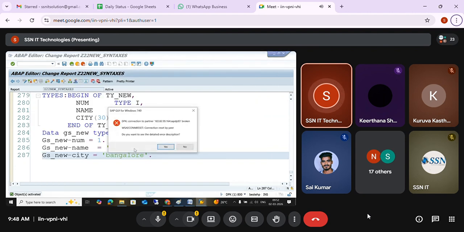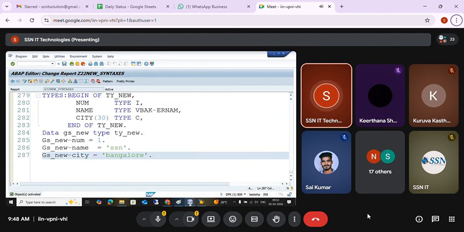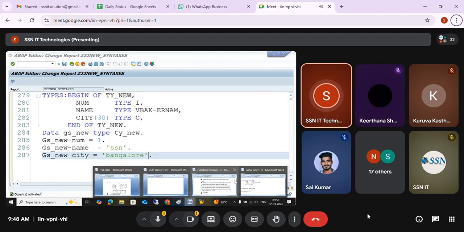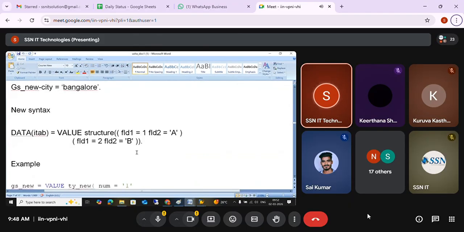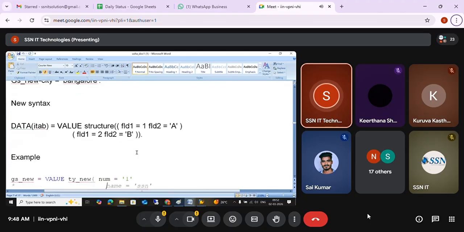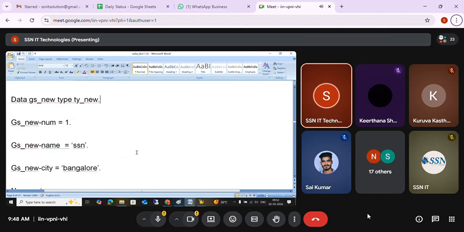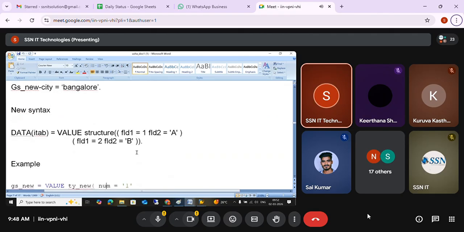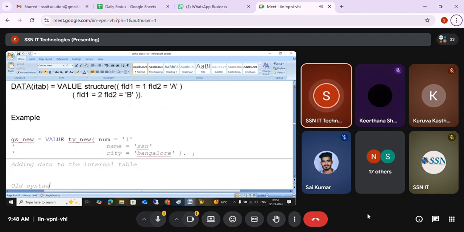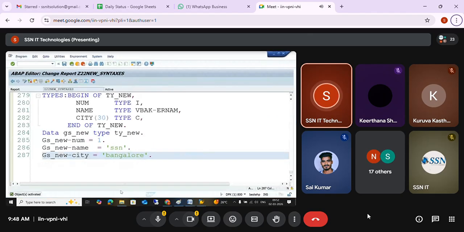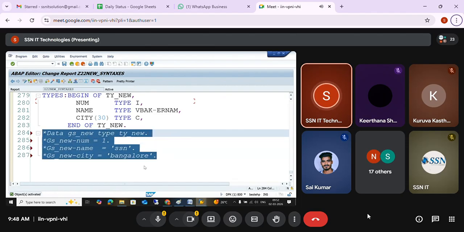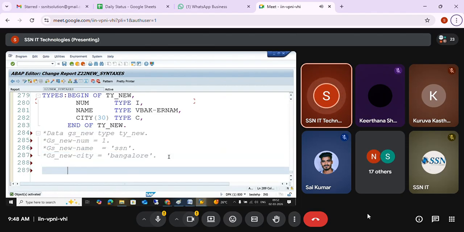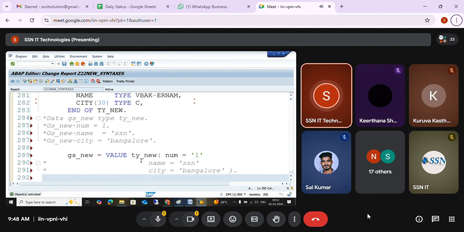Now, how to fill the value by using the latest syntax? Instead of using that work area hyphen field, again and again repeating that, you can use this simple work area equal to value of that structure name. You can see I'm just commenting this. Only the structure I just kept. Ty new is my structure.